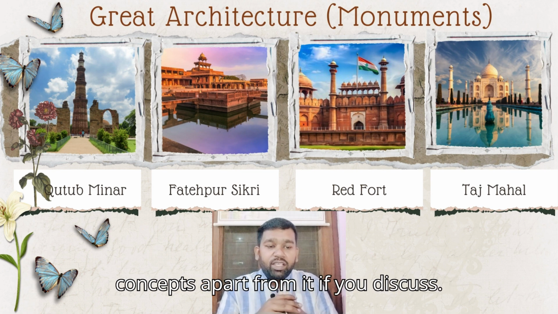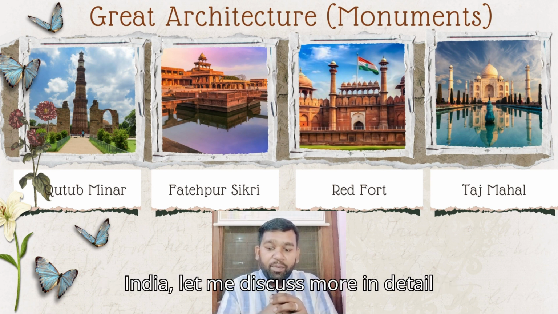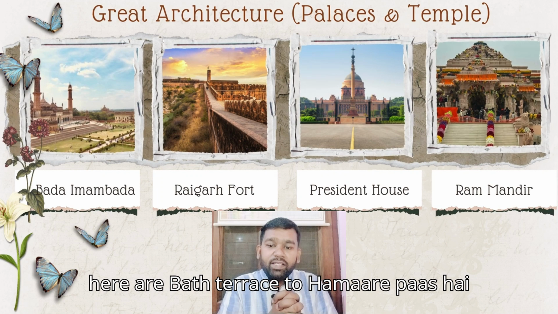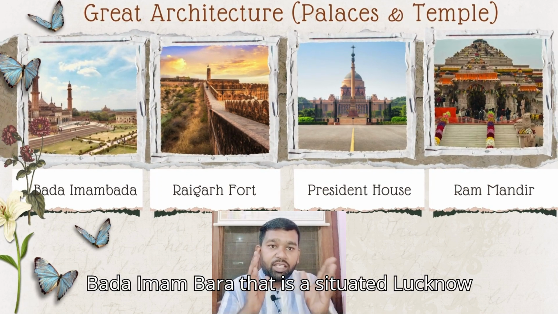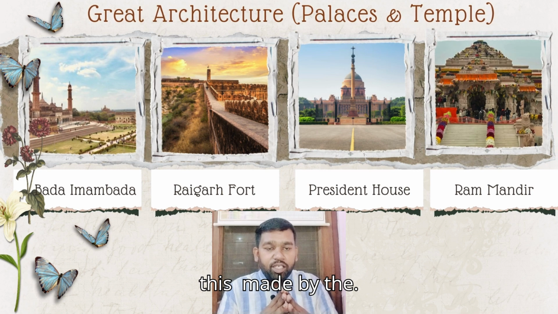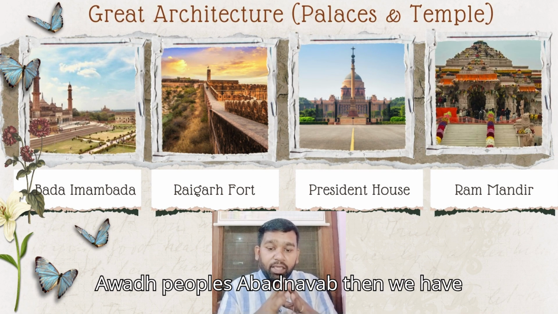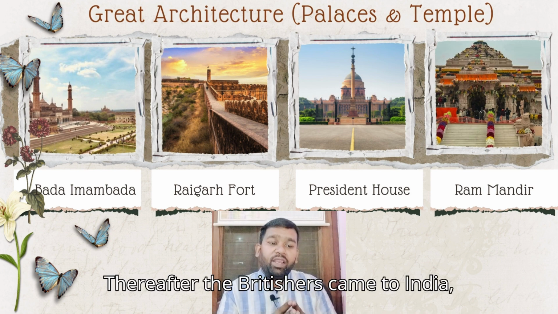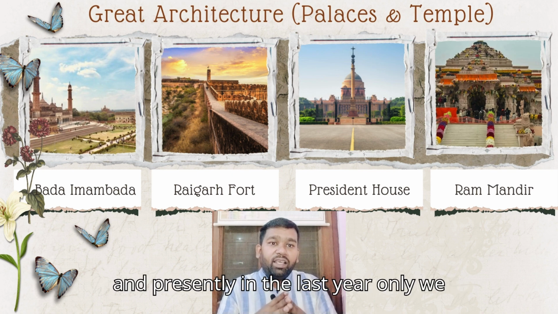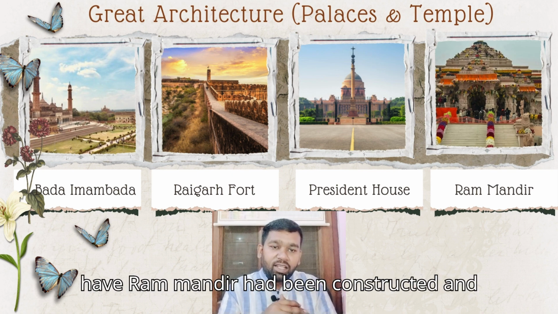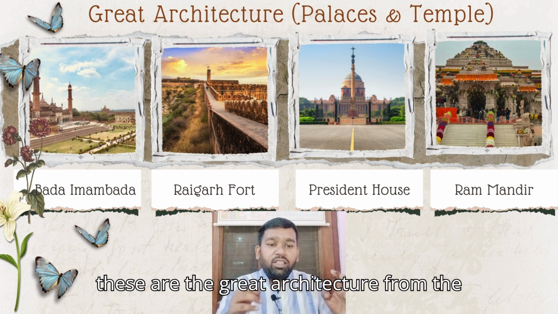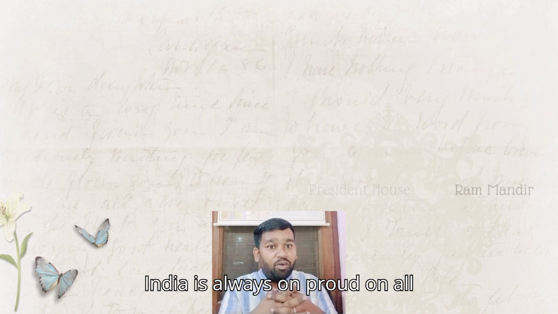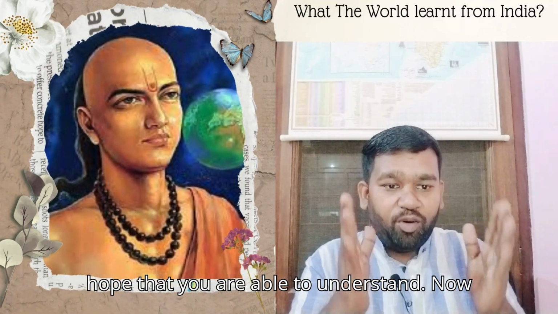Apart from it, if we discuss other monuments made in India, let me discuss more in detail. We have Bara Imambara that is situated in Lucknow, made by the Awadh Nawab. Then we have Raigad Fort made by Shivaji. Thereafter the Britishers came to India and made President House, and in the last year Ram Mandir was constructed and this year it was inaugurated. So these are the great architecture from ancient to contemporary India that India is always proud of. Okay, students, I hope you are able to understand.